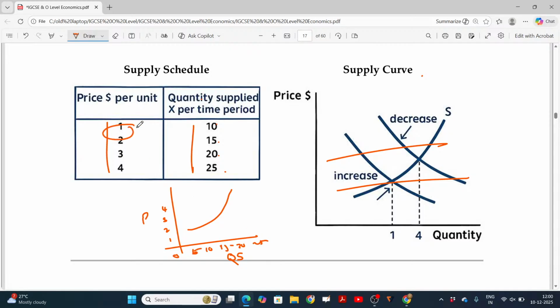If the price is 1, the quantity supplied is 10. I write here, 1 means 10. I mark here, 2 means 15. And 3, 20. And 4, 25. The supply curve looks this way. It moves from your left to right, and moves to the top, from down to top.